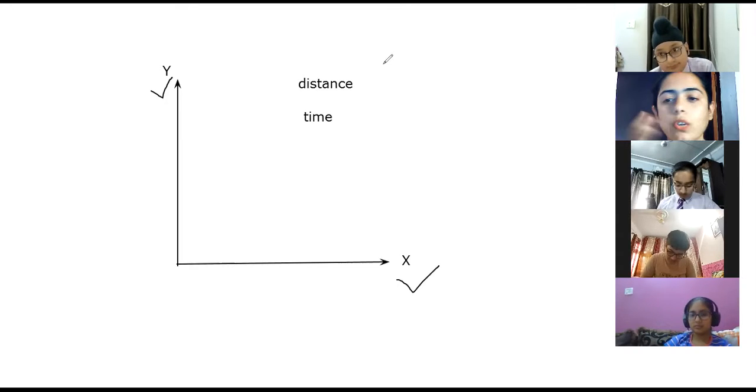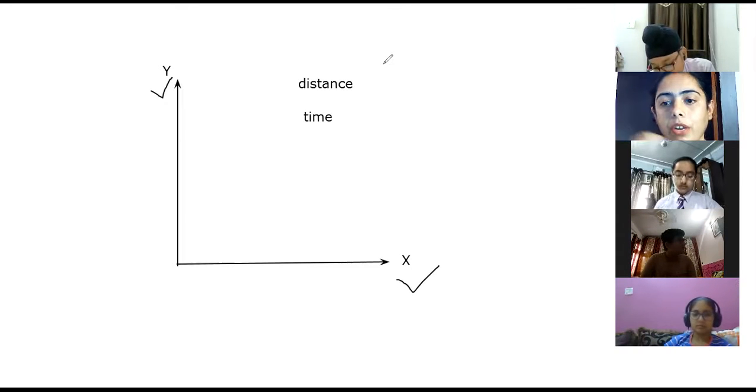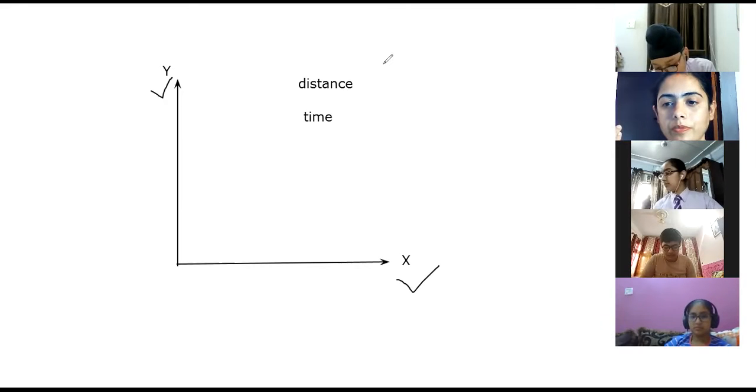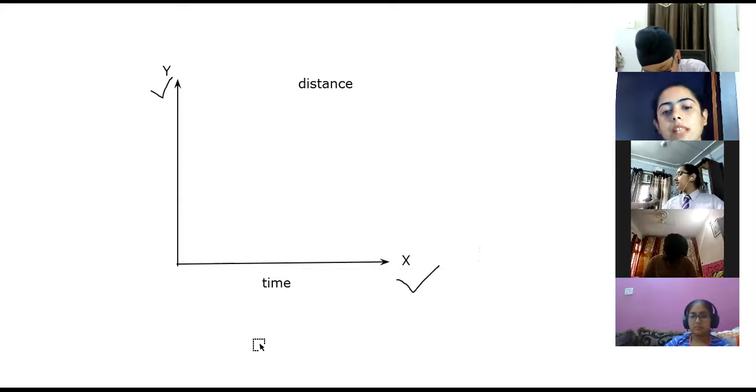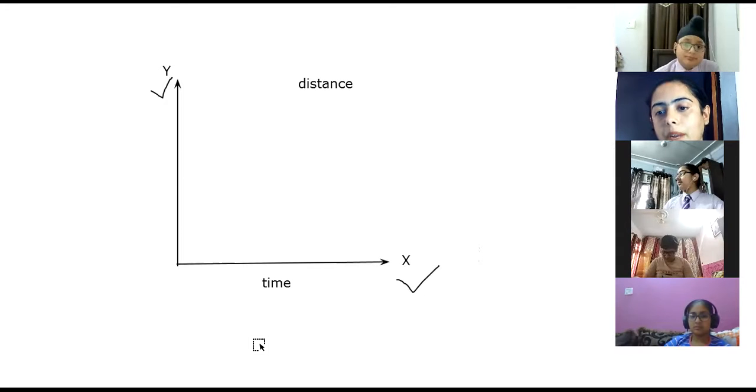Independent means which is not going to depend on anything. For example, time. Whether you study or don't study, time keeps moving. You sleep, you don't sleep, time keeps moving. So time is not going to depend on anything. That is why time is independent, and that is why we write it on the x-axis, because we consider the x-axis the independent axis.